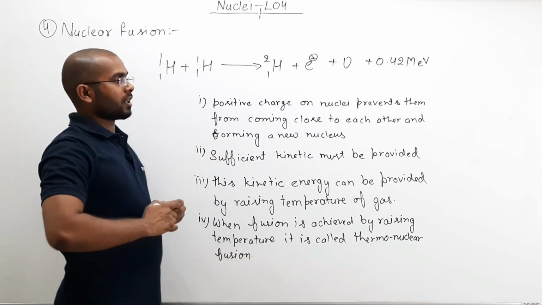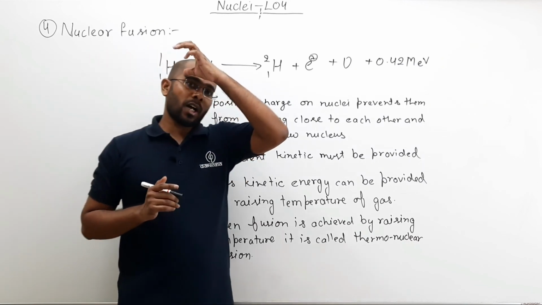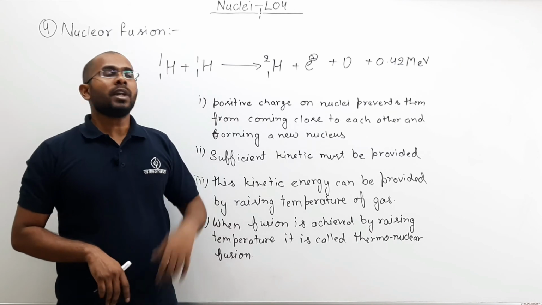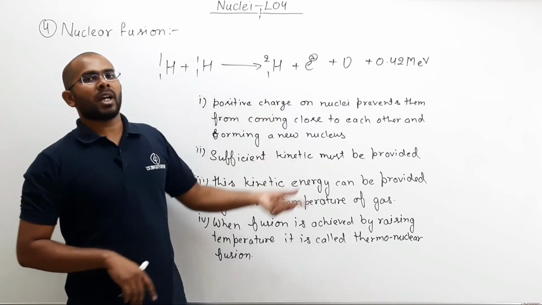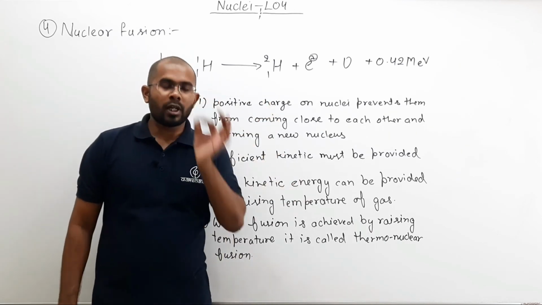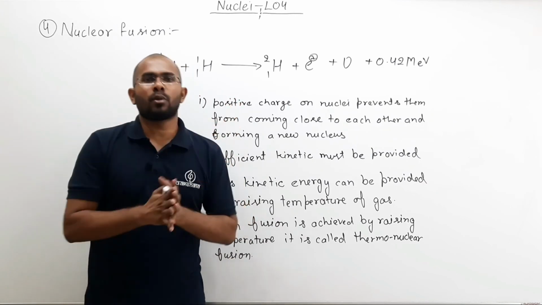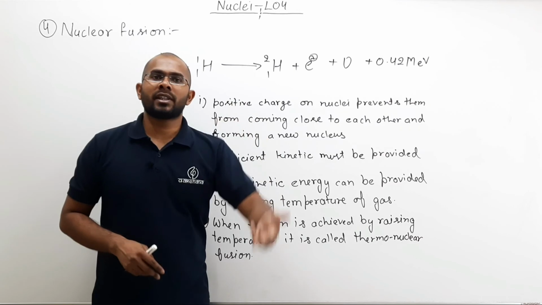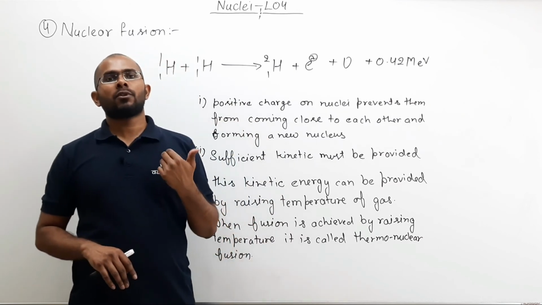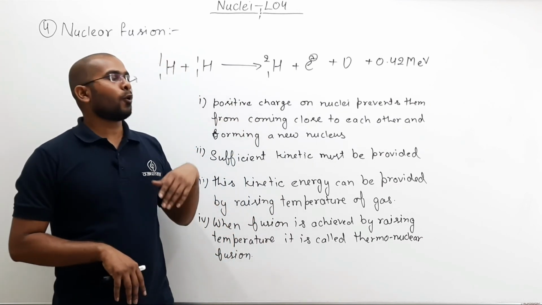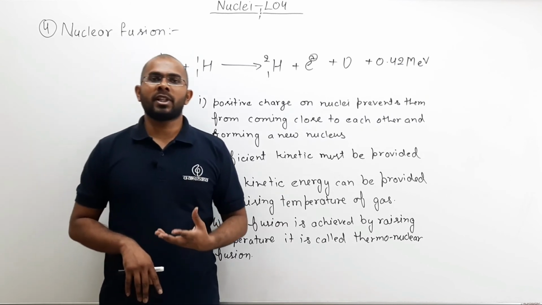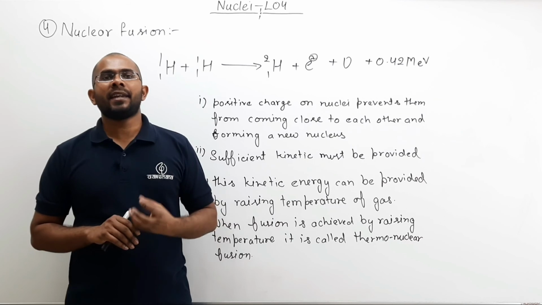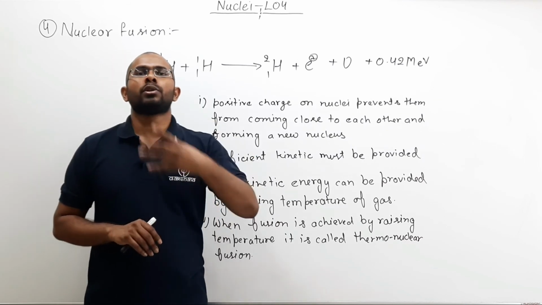Why is it called thermonuclear fusion? Because I am raising temperature in order to enable two hydrogen nuclei to come so close to each other that nuclear force starts working, and once nuclear force starts working, it can overcome electrostatic repulsion between them, and once that happens, they can combine to form a new nucleus.